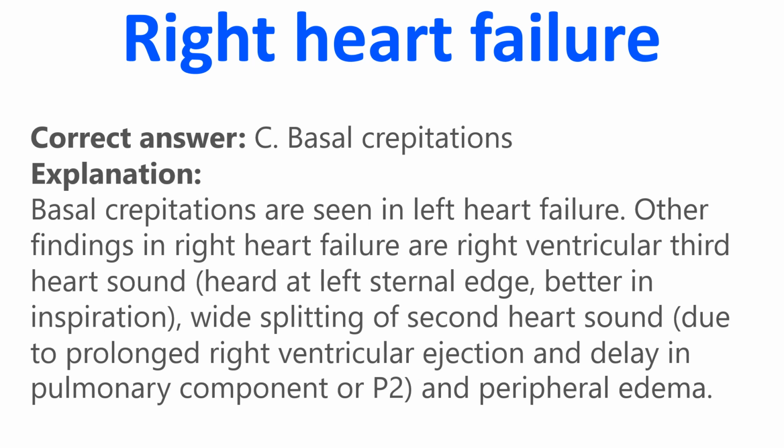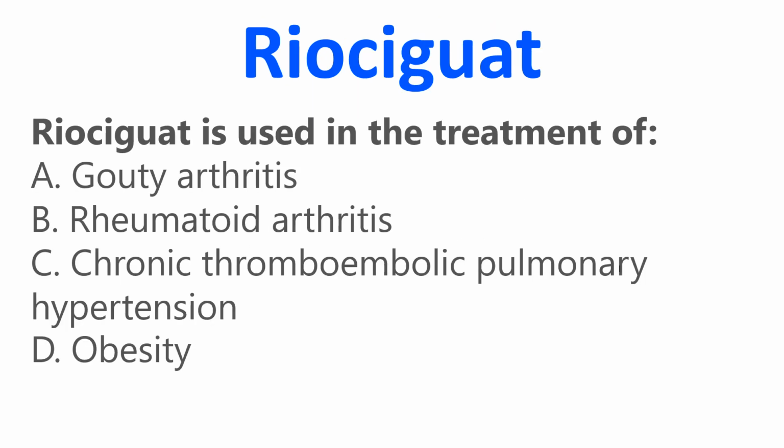Explanation. Basal crepitations are seen in left heart failure. Other findings in right heart failure are a right ventricular third heart sound, heard at the left sternal edge, better in inspiration; wide splitting of the second heart sound due to prolonged right ventricular ejection and delay in the pulmonary component, or P2; and peripheral edema.